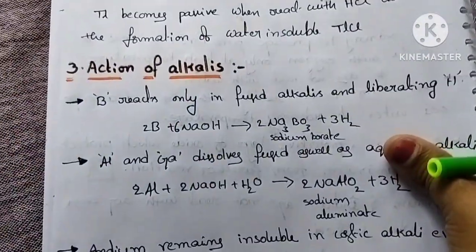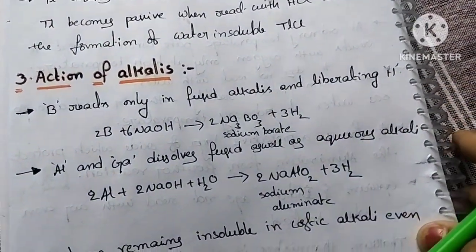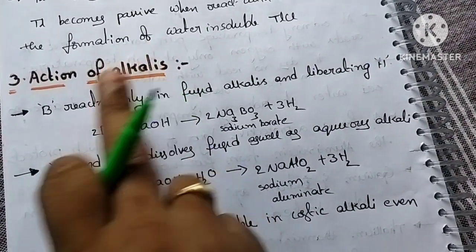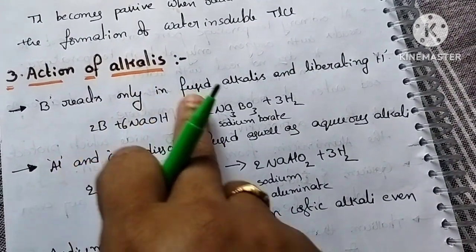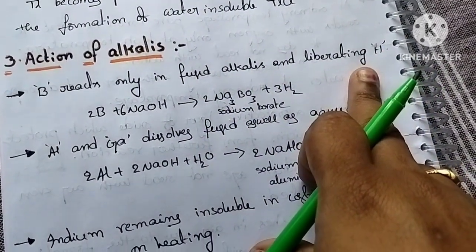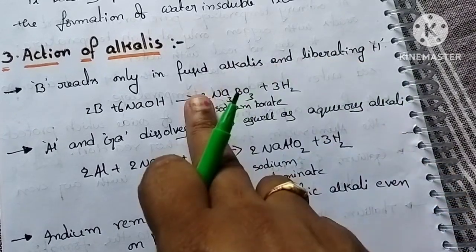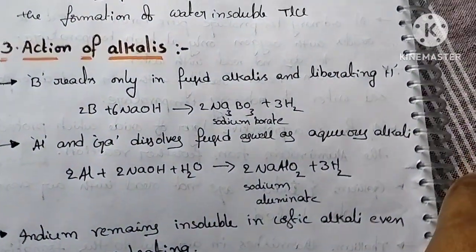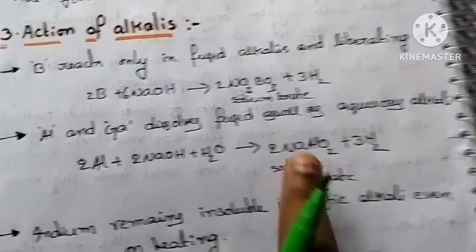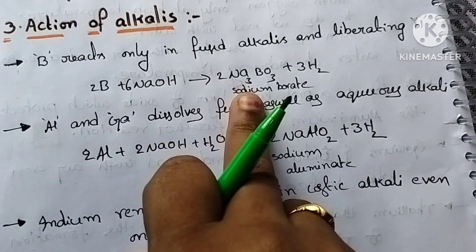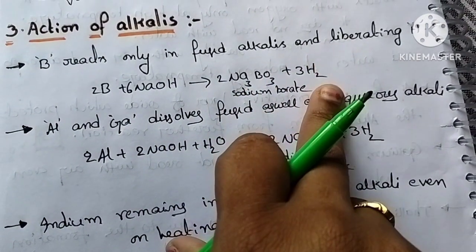Next, coming to the reaction of 13th group elements with alkalis. Boron reacts only with fused alkalis, liberating hydrogen. It does not react with aqueous alkalis and caustic alkalis. So that is the meaning of this point. Here boron reacts with NaOH and forms sodium borate, liberating hydrogen.